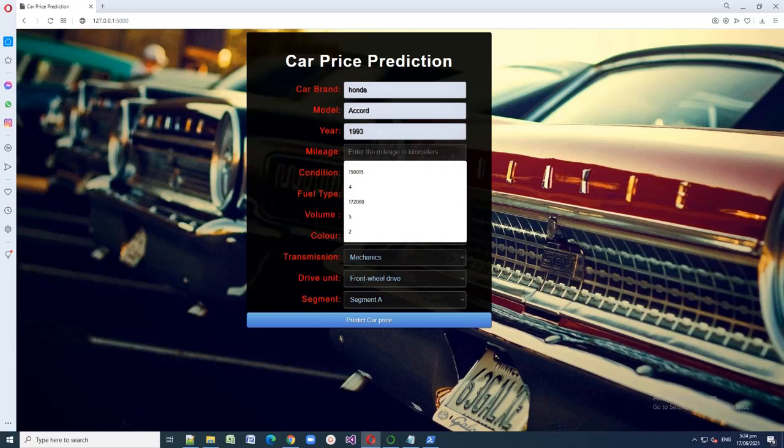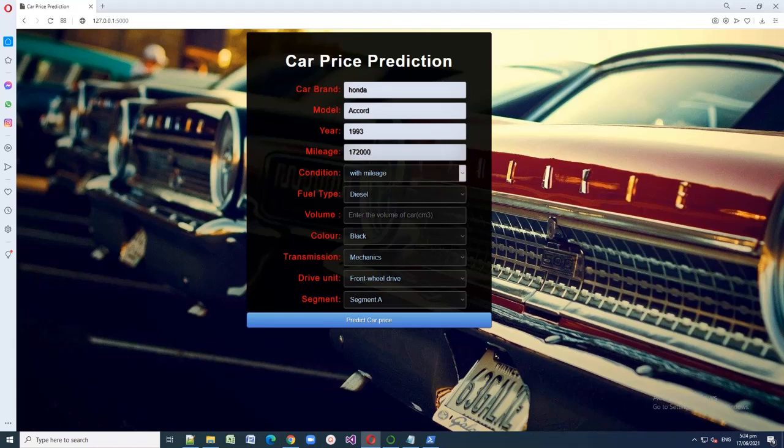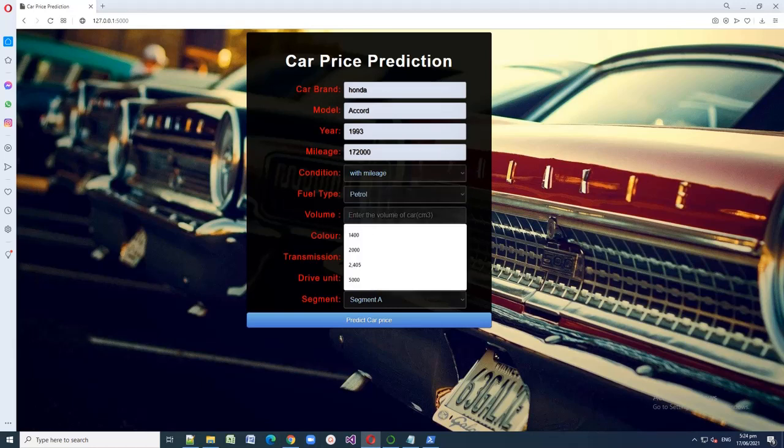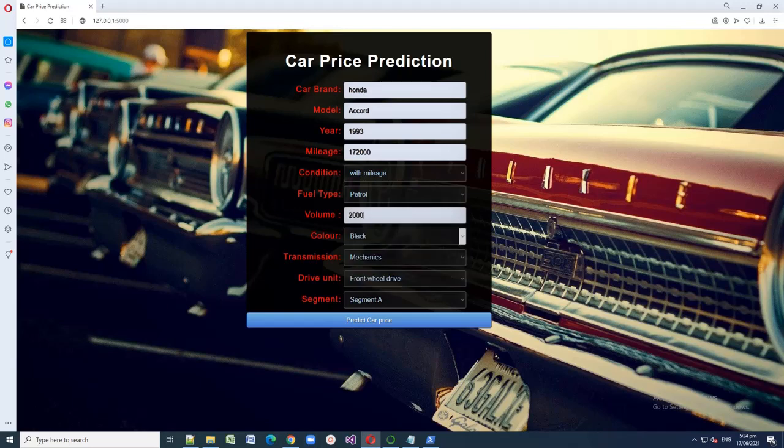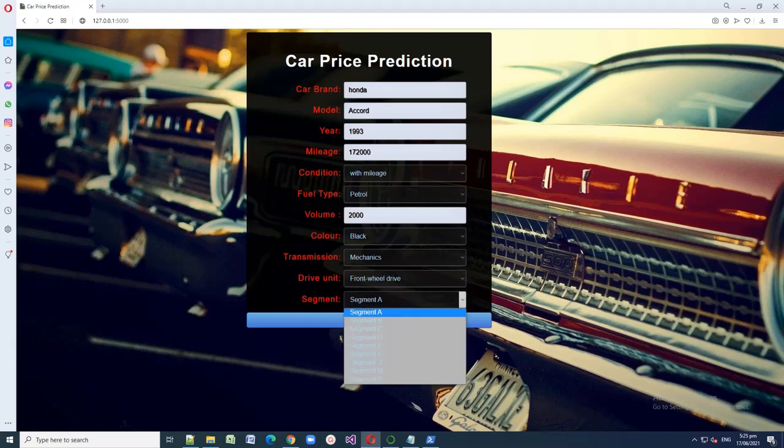The mileage in kilometers is 172,000, and the condition is with mileage. The fuel type is petrol, and the volume, let's say 2000. Color is black, and the transmission, let's say, is mechanic. The drive unit is front wheel drive, and it is in segment D. Okay, so let's try to predict how much the Honda price is.